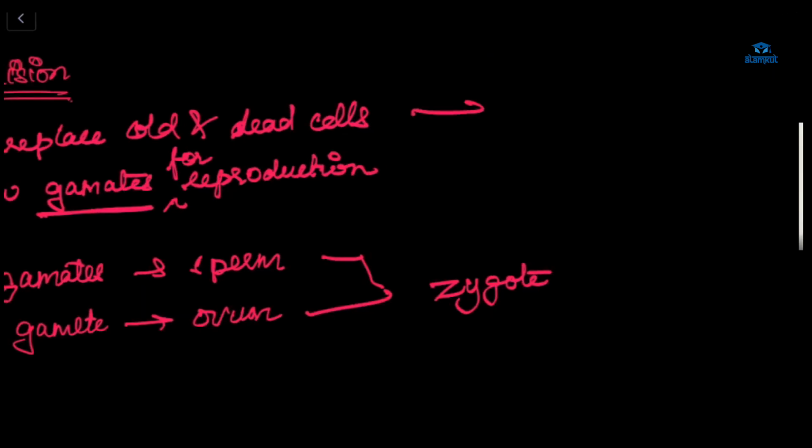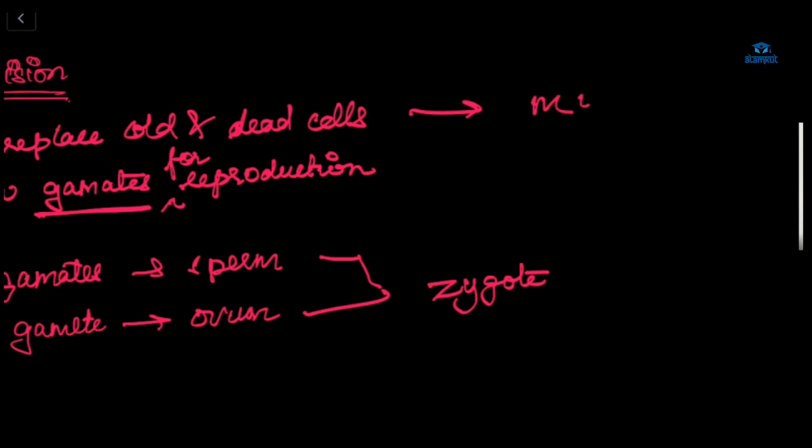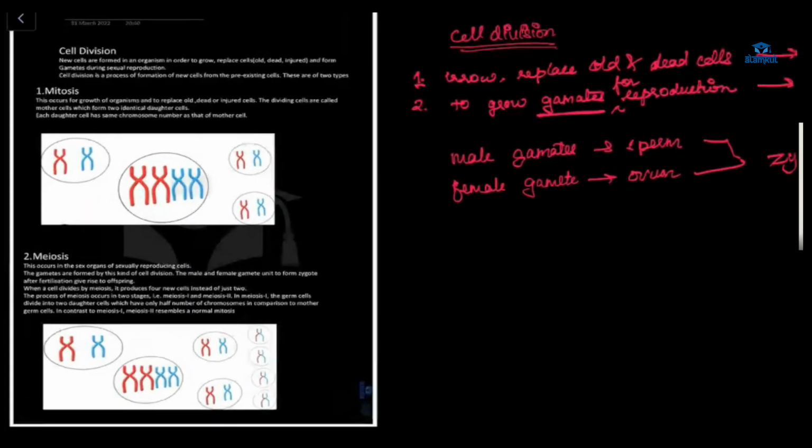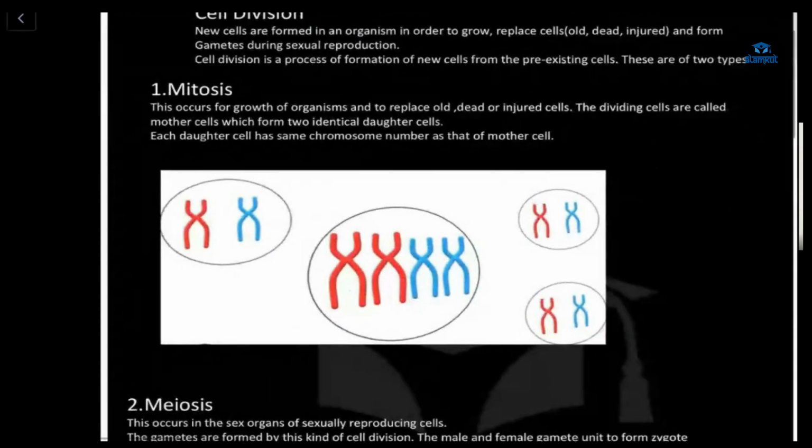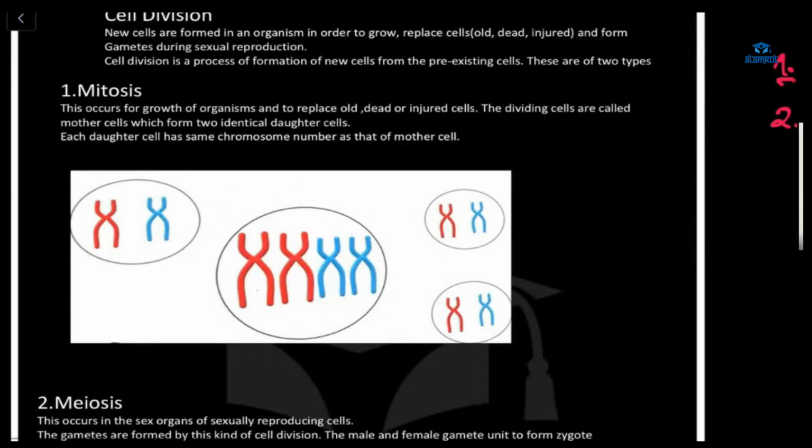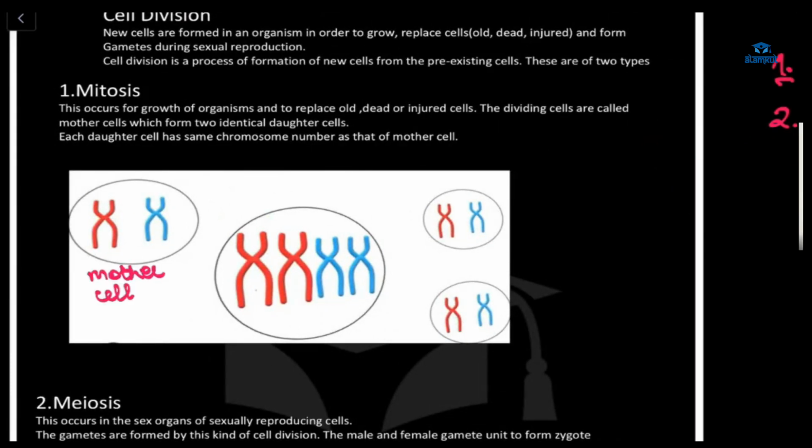Understood. This process is mitosis, very simple process. And here meiosis, understood? So we'll go for mitosis. What will happen here? This is the mother cell. We have chromosomes, right? And this is diploid. What do I mean by diploid? 2n, because 2 is there, right? That's why diploid. Okay. After this, there will be DNA replication.